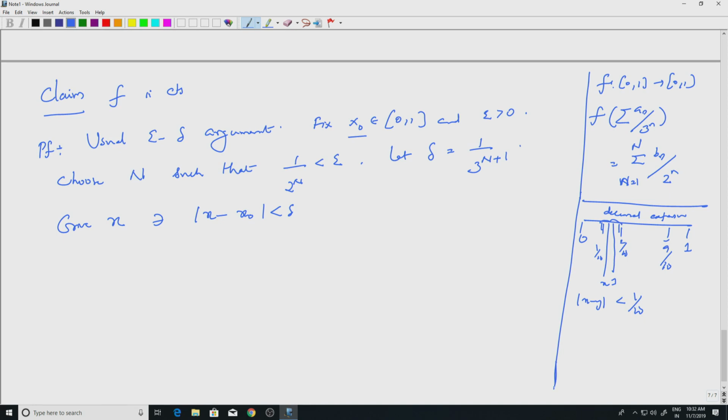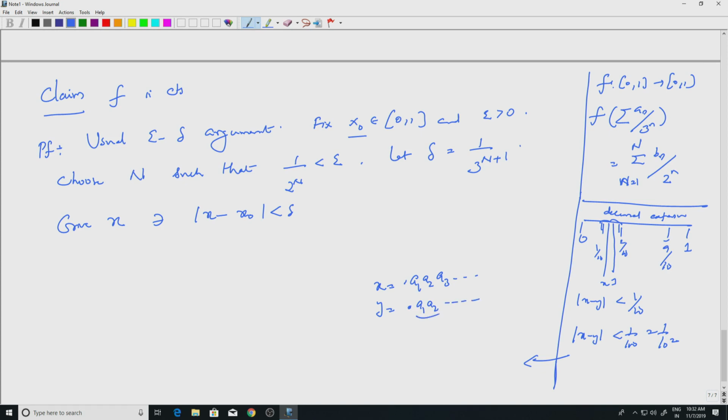But let us say mod of x minus y is less than 1 by 100, that is 1 by 10 square. What does that mean? That means if x is point a1, a2, a3, etc., y will have to be equal to point a1, a2 and then something we do not know.